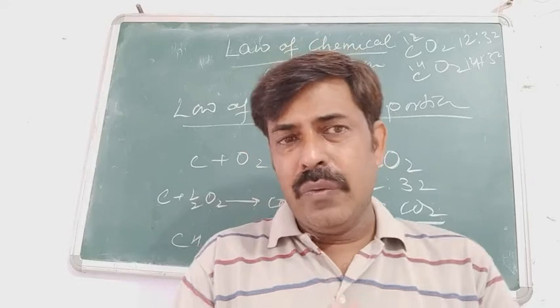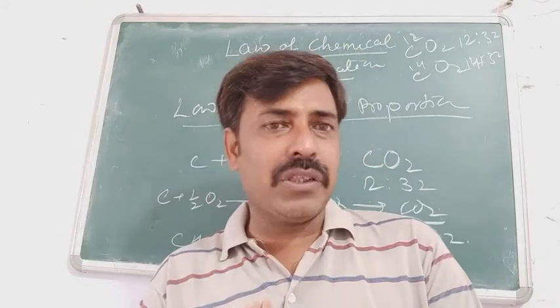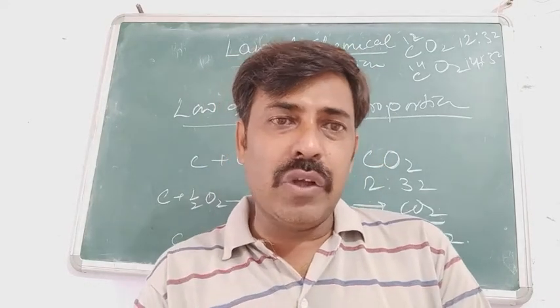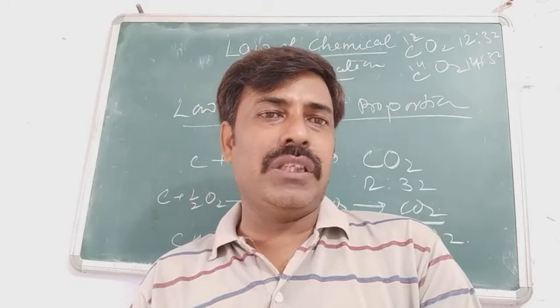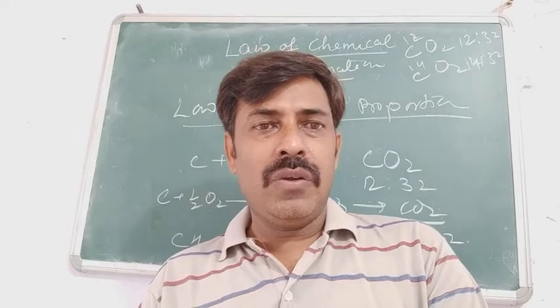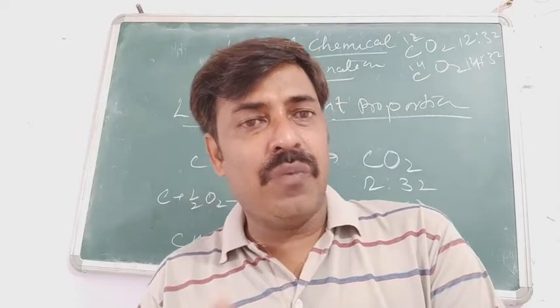But when we consider the atomic mass of any system, we use the average atomic mass. So if you take the average atomic mass, the ratio will be constant.